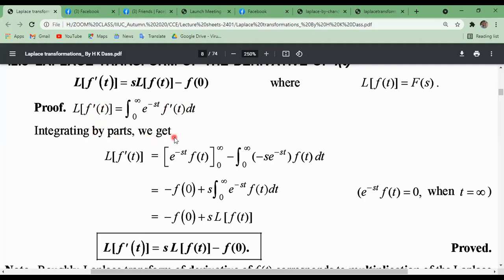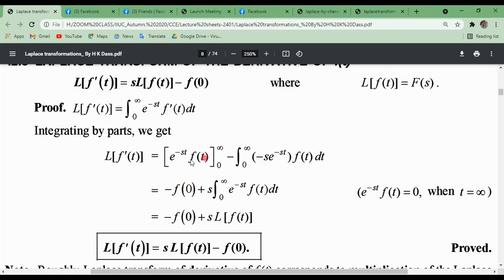Now integrating by parts, in this improper integration we can write u into the integration of f dash t. The integration of f dash t will be f of t. Okay, so the limit values 0 to infinity, minus the integral from 0 to infinity. Now the differentiation of e to the power minus st will be e to the power minus st multiplied by the coefficient of t, which is minus s. Okay, e to the power minus st, then f of t dt equals to minus,